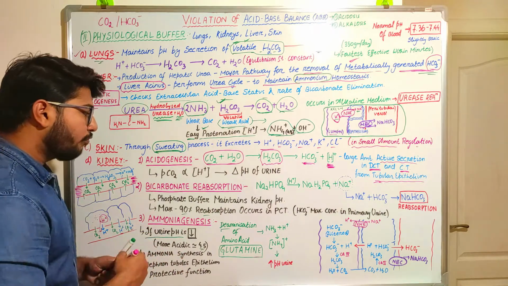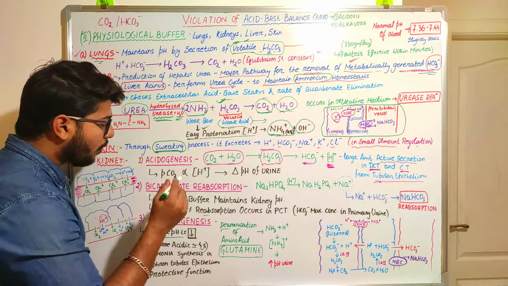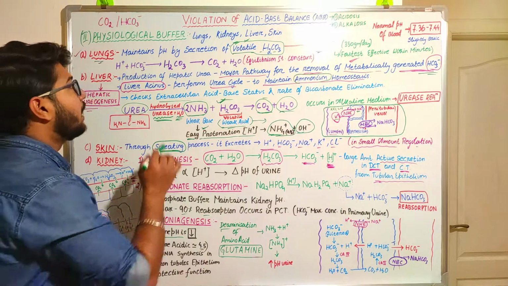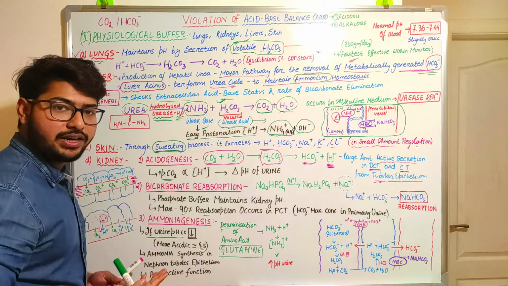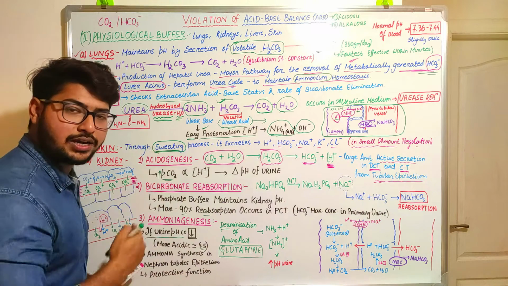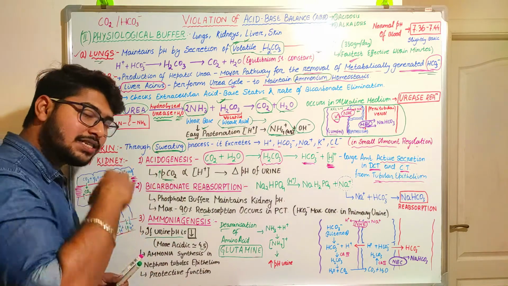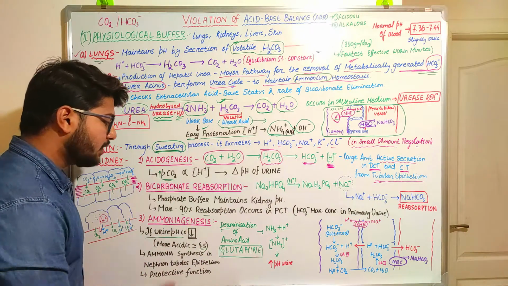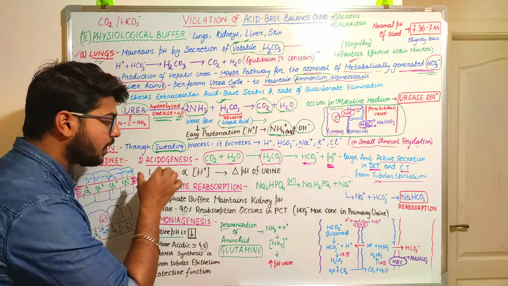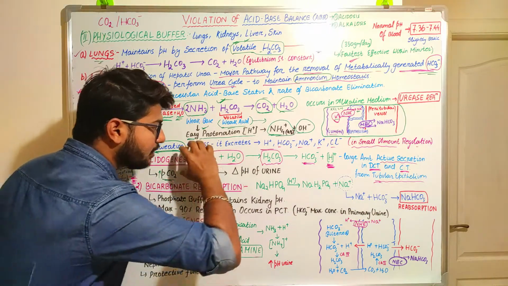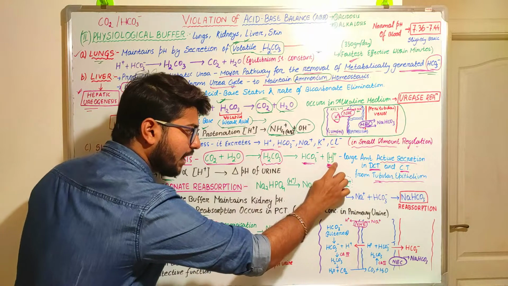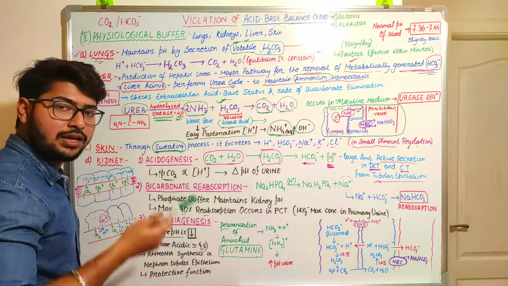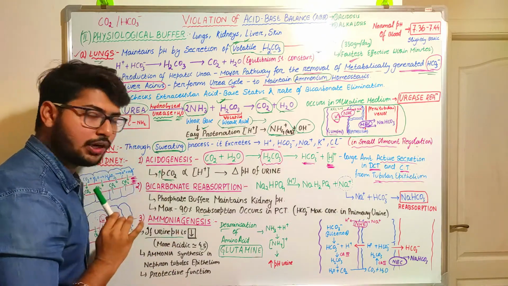dioxide. So from this process we can conclude here that when there will be an increase in the partial pressure of carbon dioxide in our body, what will happen? There will be an increase in lung ventilation, hyperventilation, to excrete extra amount of carbon dioxide. At the same time, inside the kidney, the acidogenesis will also be activated. It means there will be an increase in the partial pressure of carbon dioxide, and in relation with this, the reaction will move in the forward direction, and there will be an increase in the production of hydrogen ions, and these hydrogen ions will produce the acidic nature of the urine.